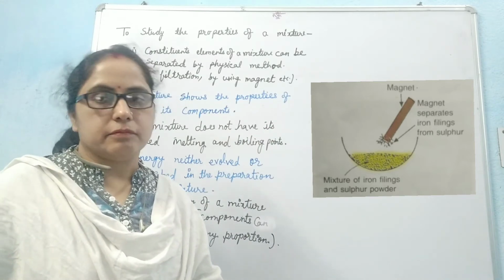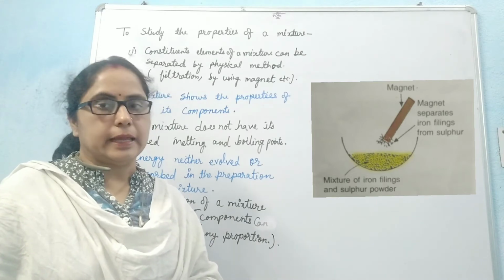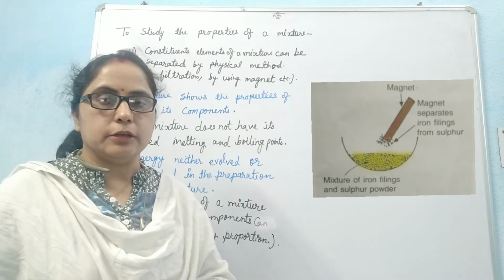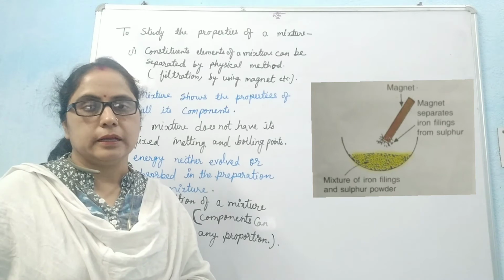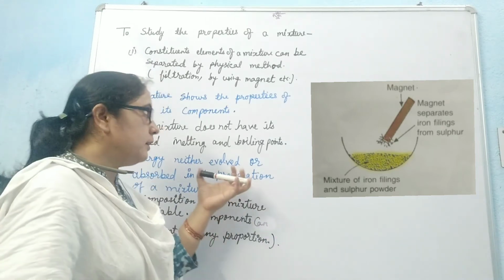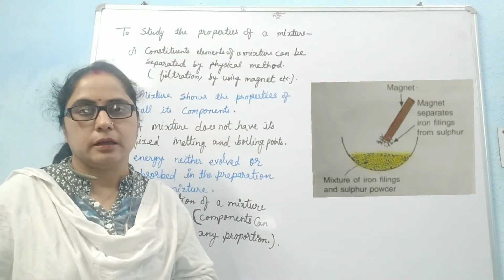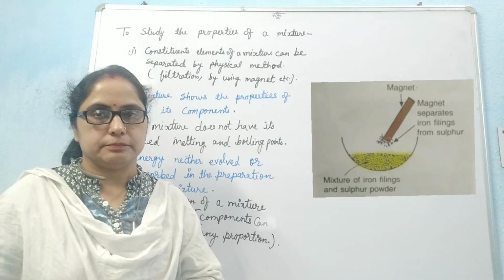In this way, we can separate the iron filings. Sulfur can also be separated by using a suitable solvent, carbon disulfide. Hence, we conclude that we can separate the constituent elements of a mixture by physical methods.